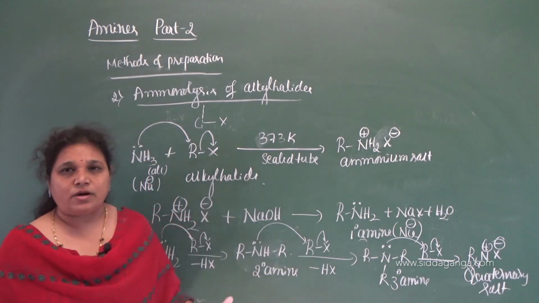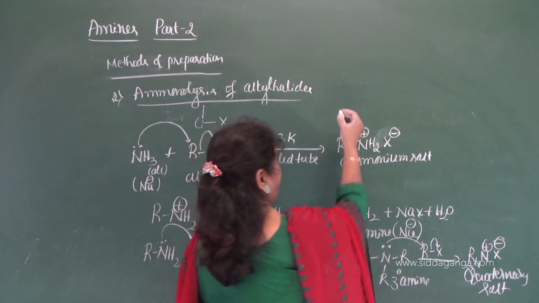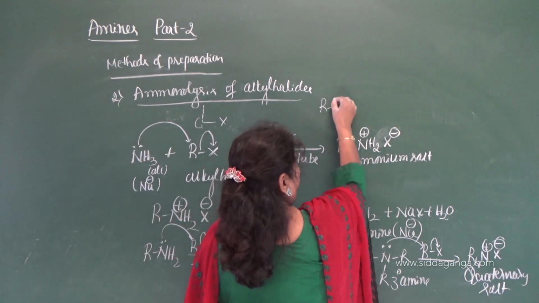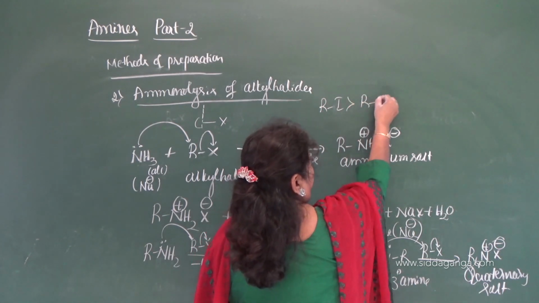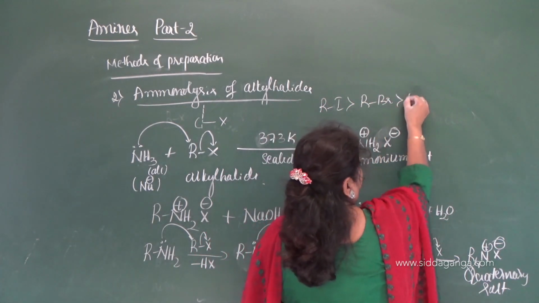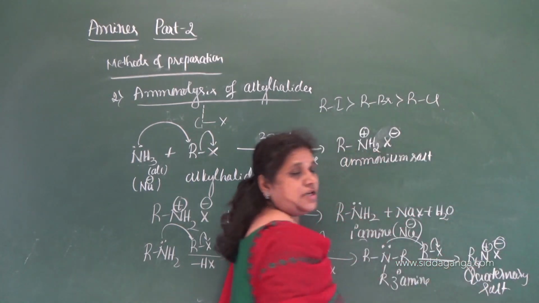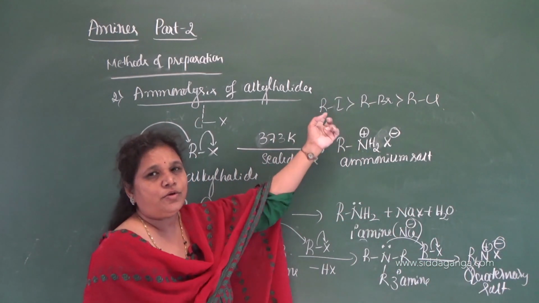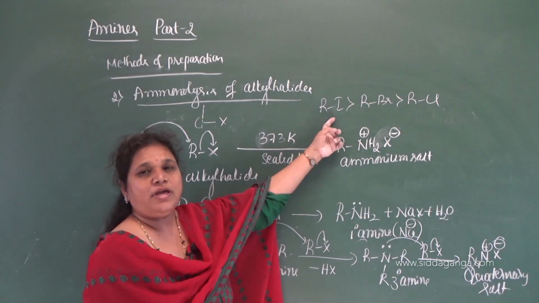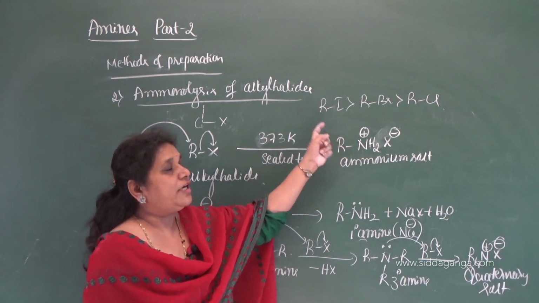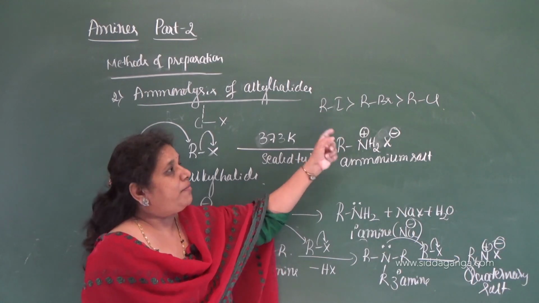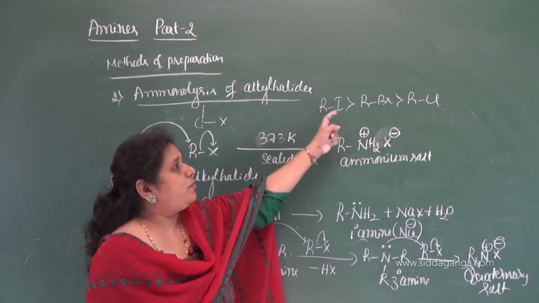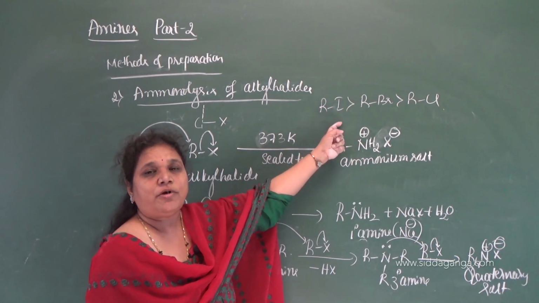So what is the order of reactivity of alkyl halide towards ammonolysis? Iodides are more reactive, then bromides, then chlorides. So especially iodides are highly reactive towards ammonolysis. You know the reason, the CI bond is weak compared to CBr and CCl. Why is the carbon to iodine bond weak?